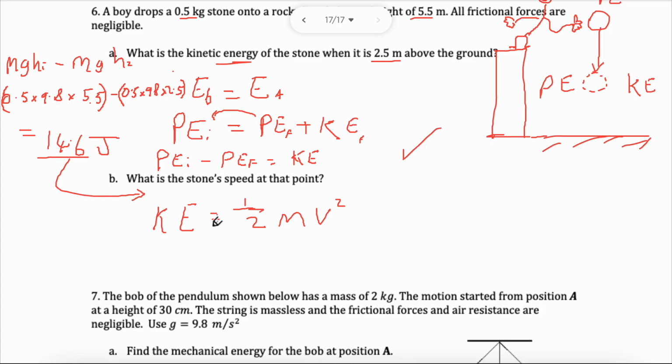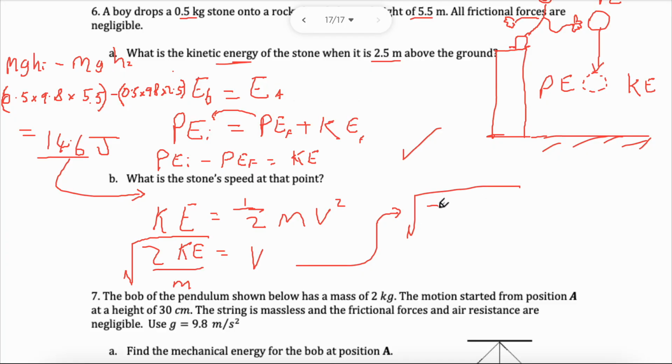I'll rearrange. Half, take it to the side, becomes 2 KE equals mv squared. I'm going to now cancel the m. I'll divide both sides by m, equals v squared. I don't want the square, I'll take the square root. Like I said, you can do shift solve. The only problem with doing shift solve in this is because you have a square, it's a bit slow. The calculator lags a little. You'll get the answer, but it's a little bit slow.